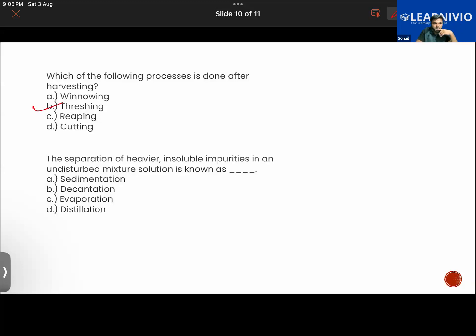The next: separation of heavier insoluble impurities in an undisturbed mixture solution is known as? Sir, this is sedimentation. This is sedimentation. Very good.